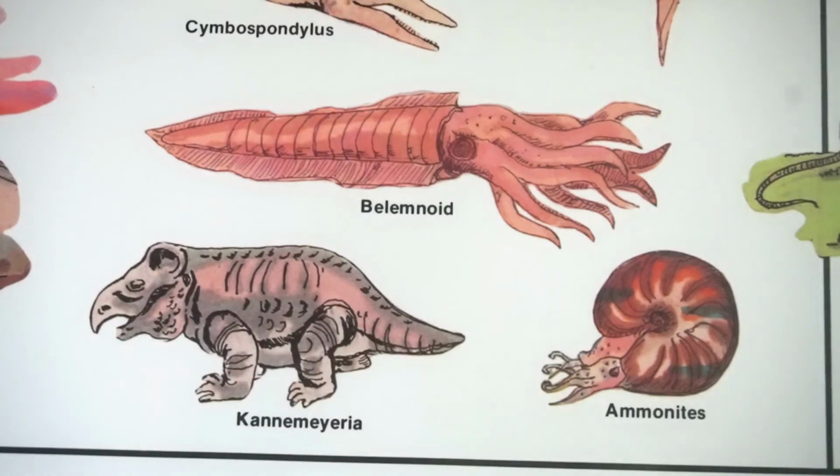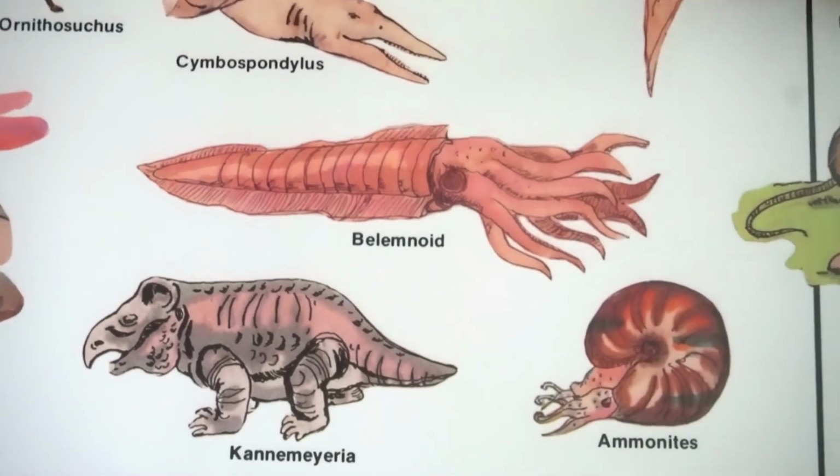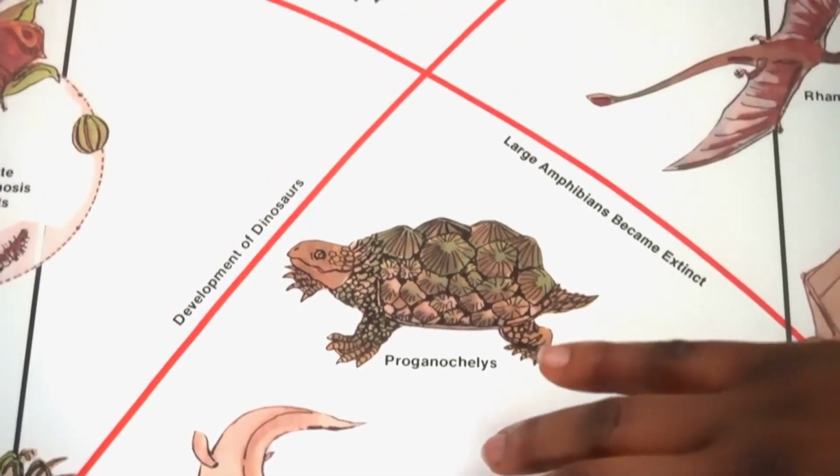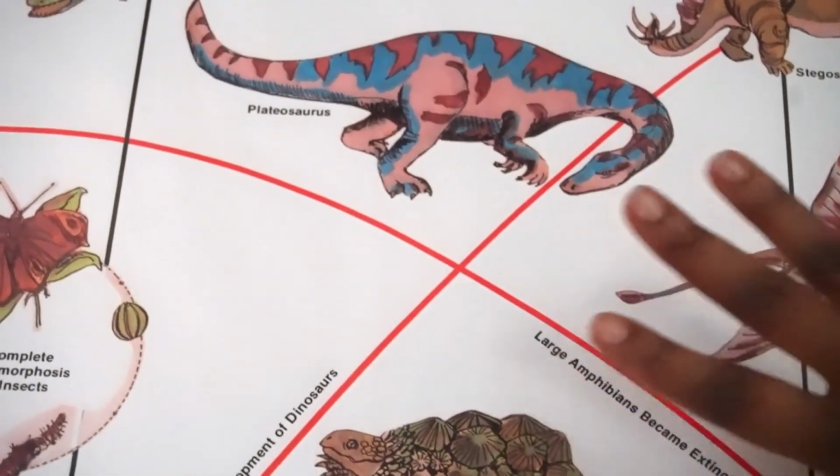So we have studied the Triassic period, the dinosaurs that existed, and different reptiles that existed during this time. Our next class will be looking at the Jurassic period.